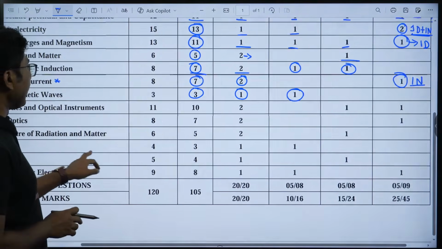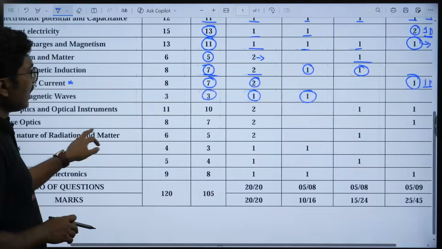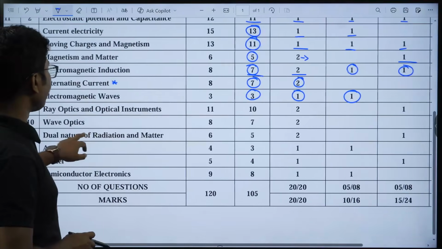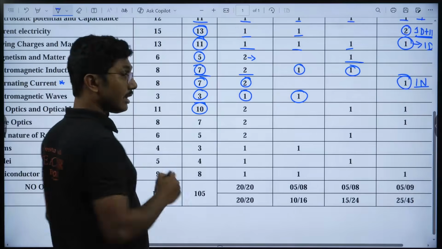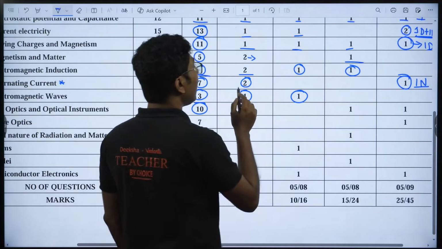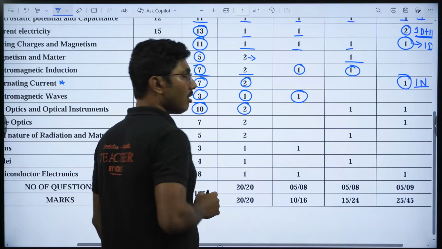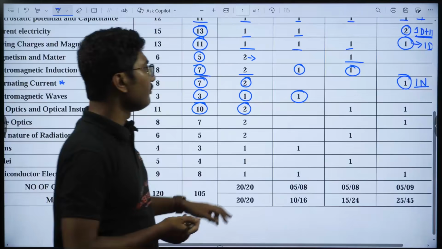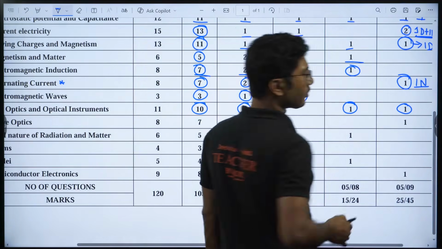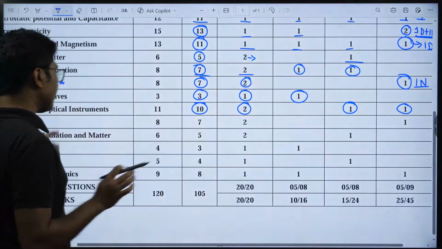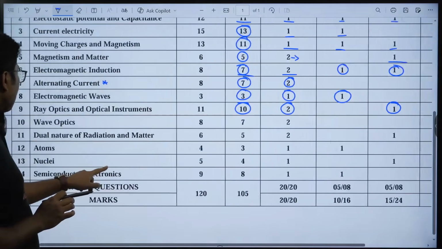Next, ray optics and optical instruments. This is another high weighted chapter of your second PUC. So here, if you see, 10 marks is there. 10 marks is a lot, right? Here you are going to get 2 questions as objective, 1 3 marker and 1 5 marker. Okay, 1 5 marker. I'll come to this. Just a second. I will come to that.